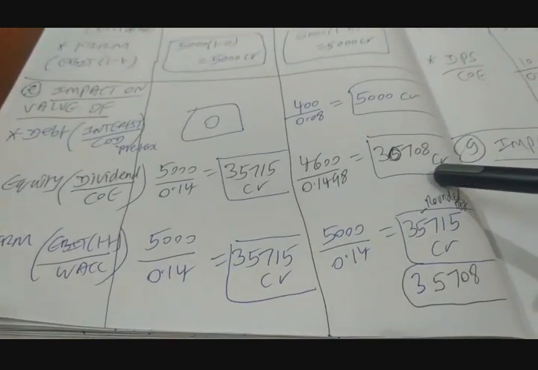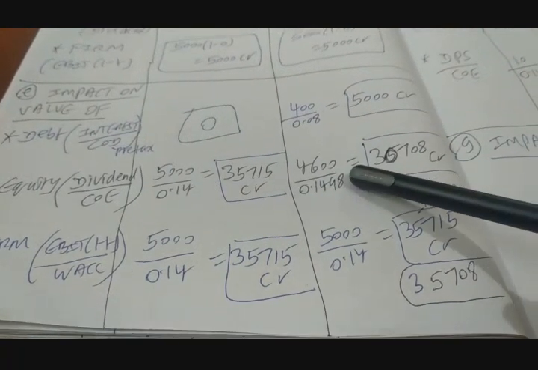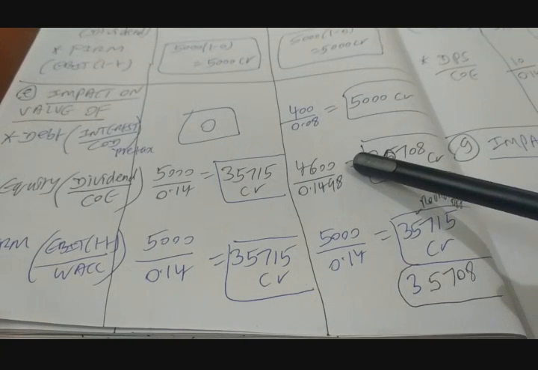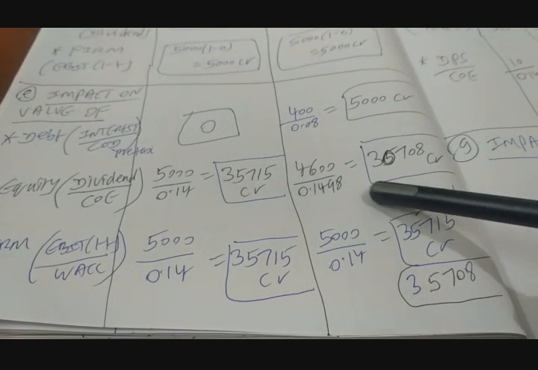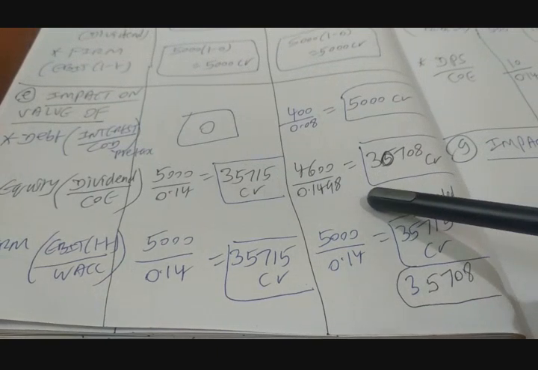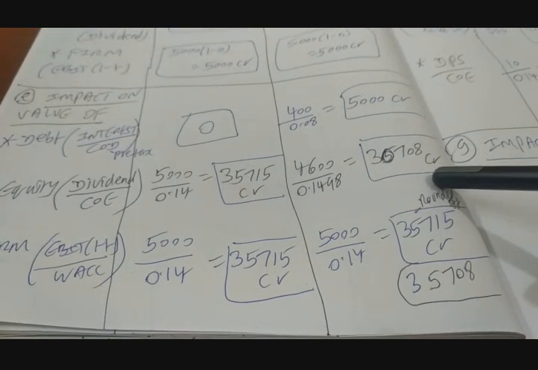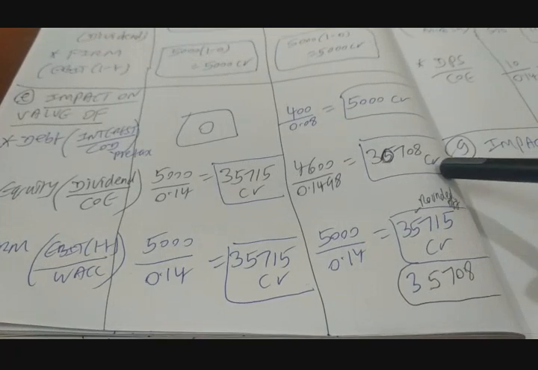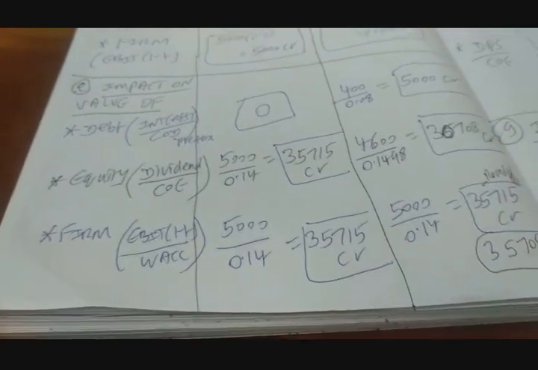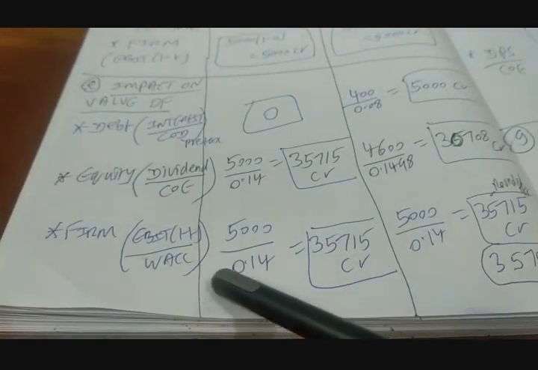Gayatri, could you please tell us? Next one is going to be dividend, 4,600 crores, divided by the revised cost of equity, that is 0.1498. So that gives us the value of equity, that is 30,708 crores. Let's look at the value of the firm. What is the formula? Formula is EBIT into 1 minus T divided by WACC.